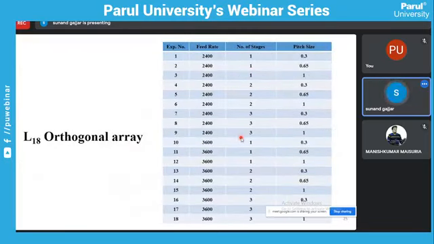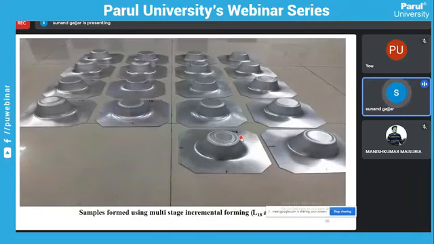This is the L18 orthogonal array. From the Minitab software, we get the number of experiments required, then the feed rate, number of stages, and pitch size. In the first experiment, 2400 mm feed rate, single stage, pitch size 0.3 mm, and it goes on through to the 18th experiment, right? So this is the formed part.